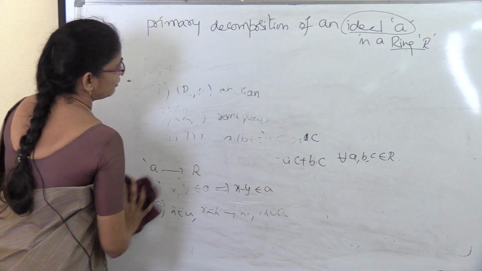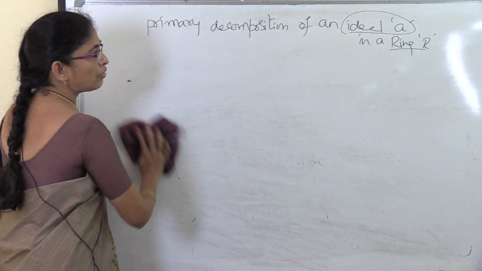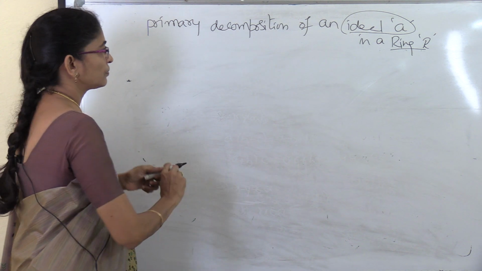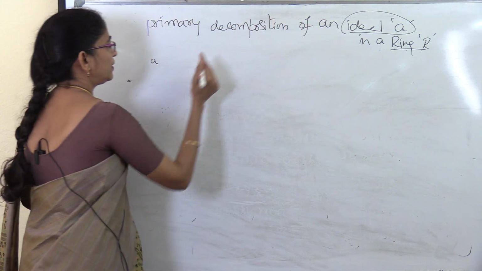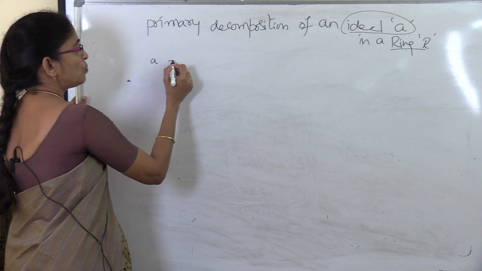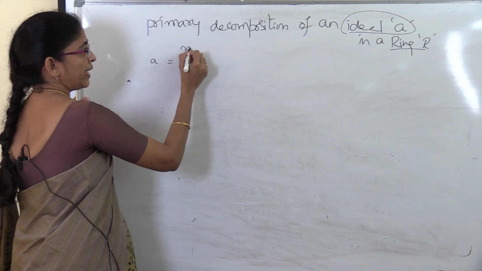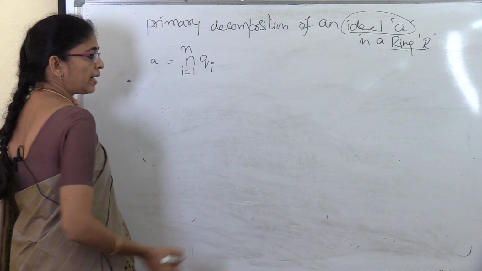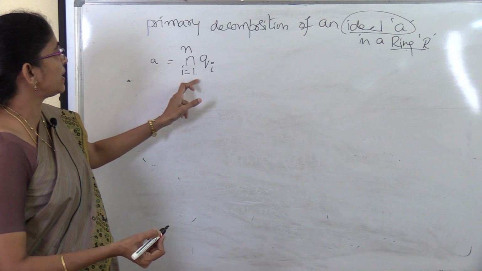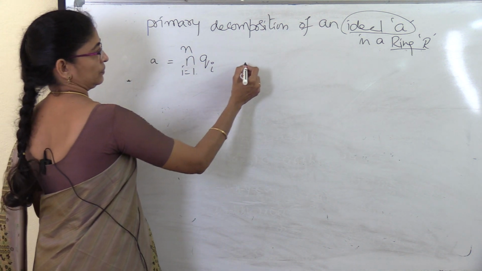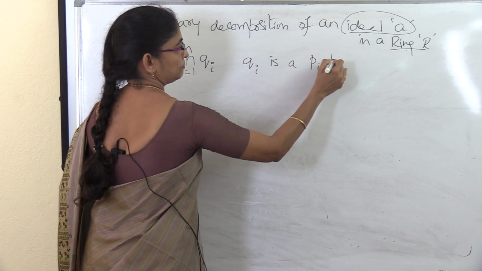So first one is the definition of the ring and second one is an ideal. Using these two definitions, now I am going to explain the primary decomposition of an ideal in the ring R. An ideal A in a ring R is said to have a primary decomposition if A can be expressed as a finite intersection of primary ideals, that is, A is equal to the intersection i equal to 1 to n of Qi, where each Qi is Pi primary.